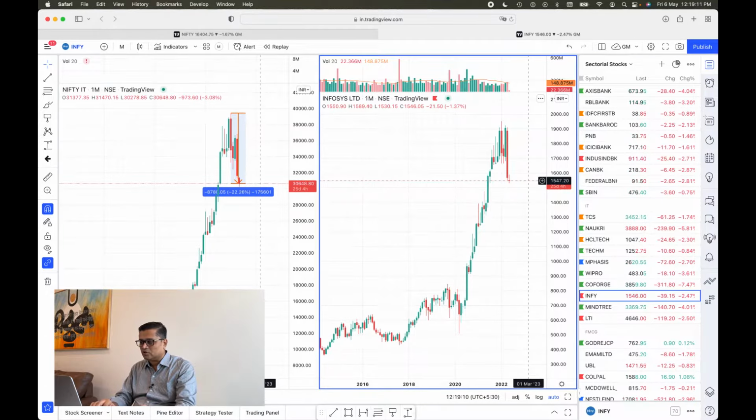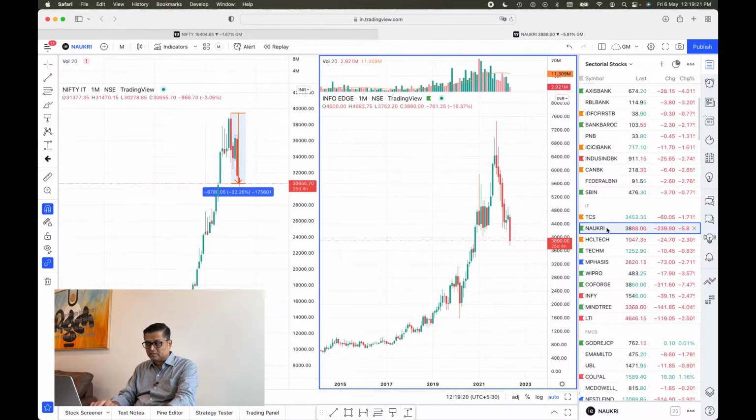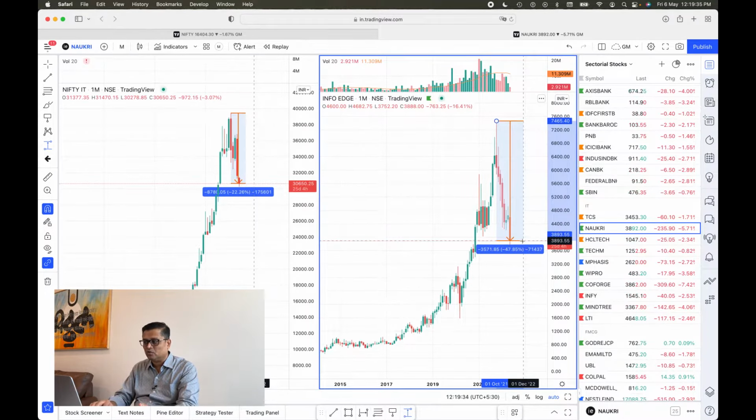So the next stock that we have to check is Naukri. And Naukri, from the top in the month of October, has corrected significantly. This correction is about 47% right now. So this is an underperformer of the sector. This is a simple method by which we can identify it.